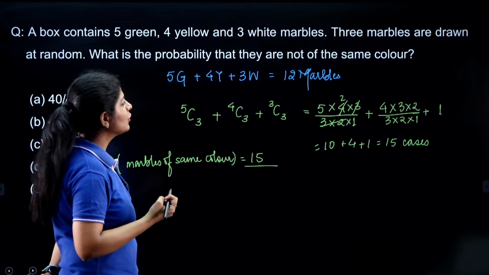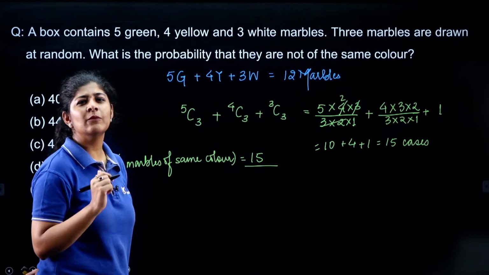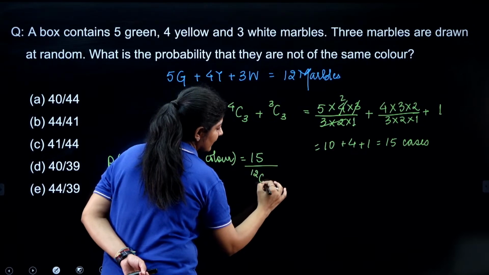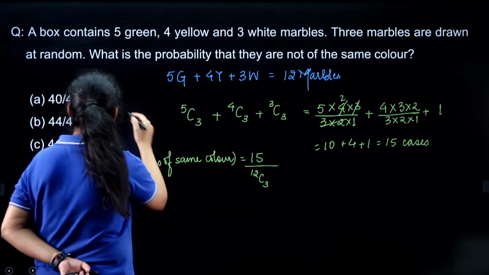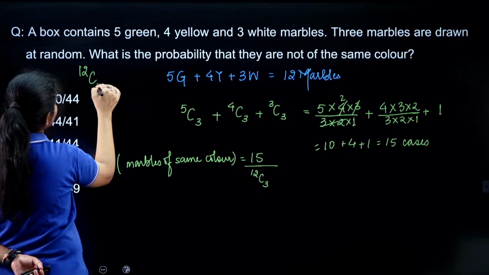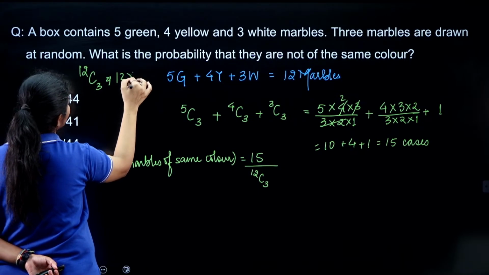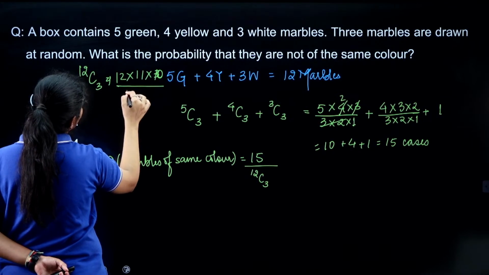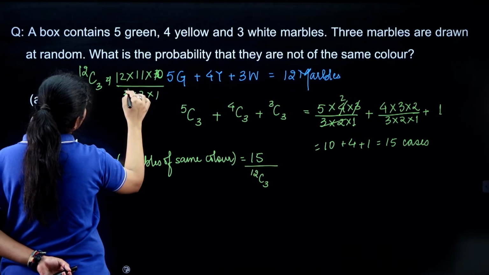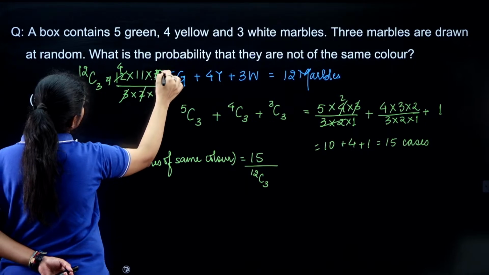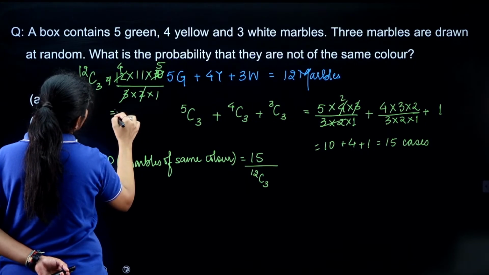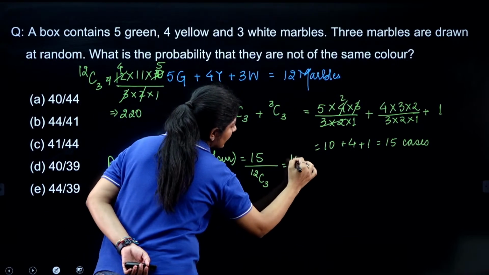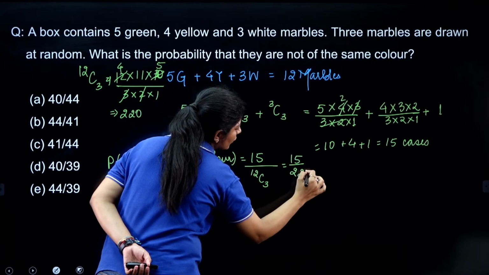Now I am having 12 marbles, and I only want 3. So the way of selection is 12C3. 12C3 can be written as 12 into 11 into 10 divided by 3 into 2 into 1. That gives 220. So the value that you are getting is 15 by 220.